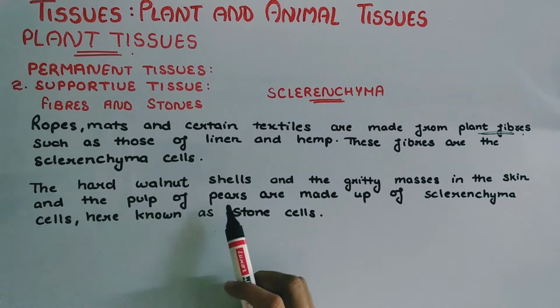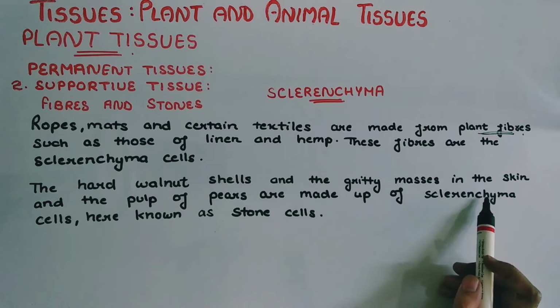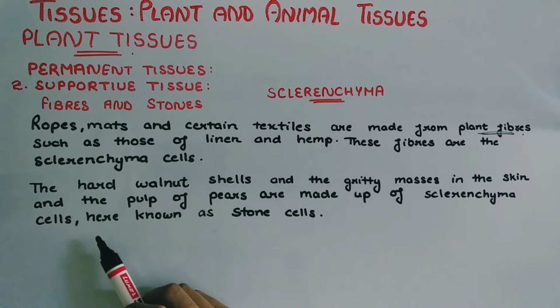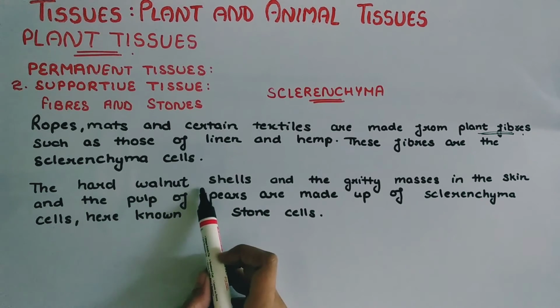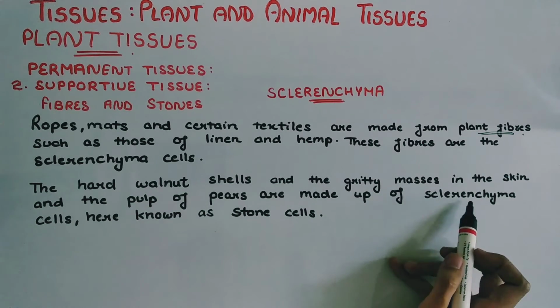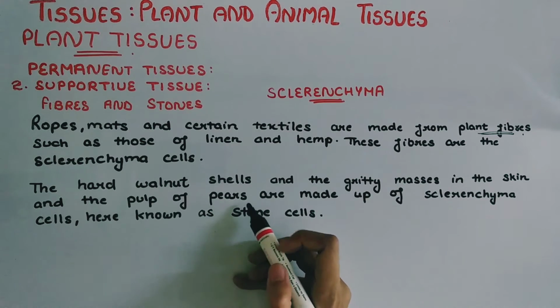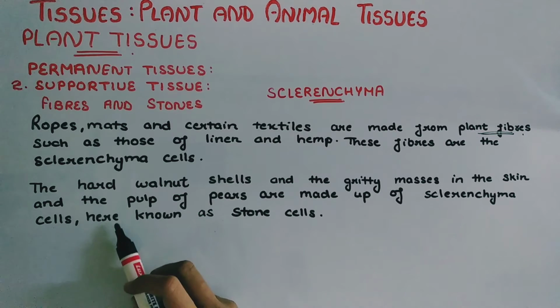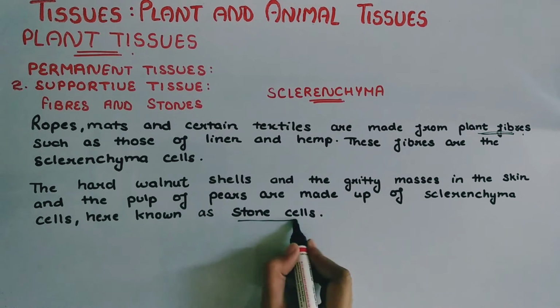The hard walnut shells and the gritty masses in the skin and the pulp of pears are made up of sclerenchyma cells. Walnut shells are hard, and the gritty masses in the skin and pulp of pears are also made up of sclerenchyma cells, and these sclerenchyma cells are known as stone cells.